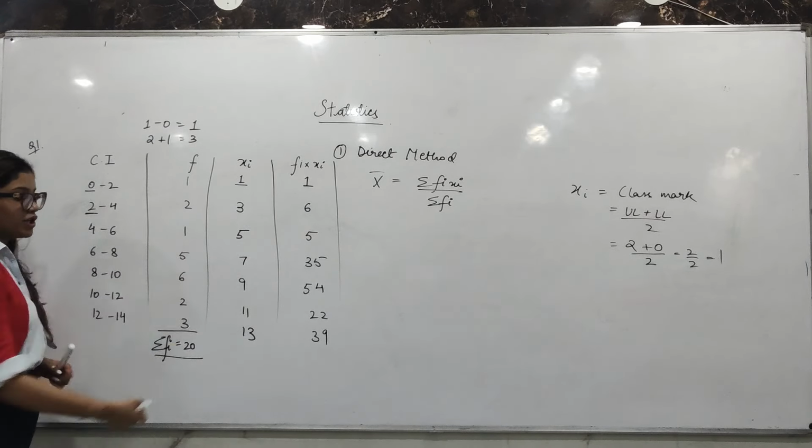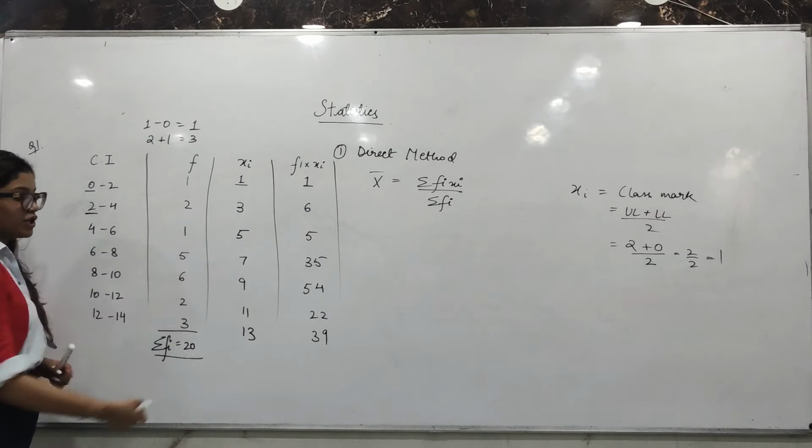162 upon 20. Both cancel out with a 2. और नीचे 10 है, इसका मतलब डेसिमल लगा सकते हैं 8.1. Our mean is 8.1 from the first method. So यहाँ पे लिखते हैं फर्स्ट केस डायरेक्ट मेथड से मीन आ रहा है 8.1. This will help us to check if from the other two methods also we get the same mean or not. I am erasing this